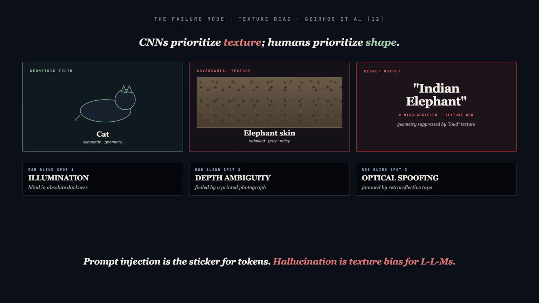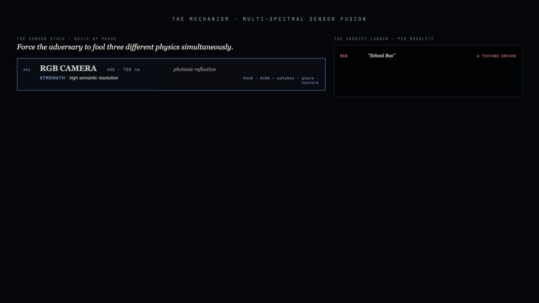RGB cameras are blind in absolute darkness, fooled by a printed photograph of a stop sign, and jammable with retroreflective tape at night. The same trap exists in language. Prompt injection is the sticker for tokens. Hallucination is the texture bias of an LLM. To defeat the $5 sticker, change the physics of the engagement.